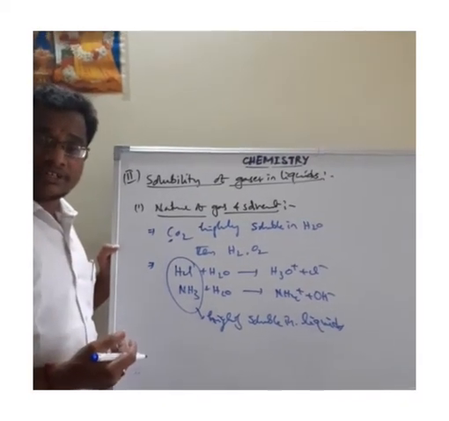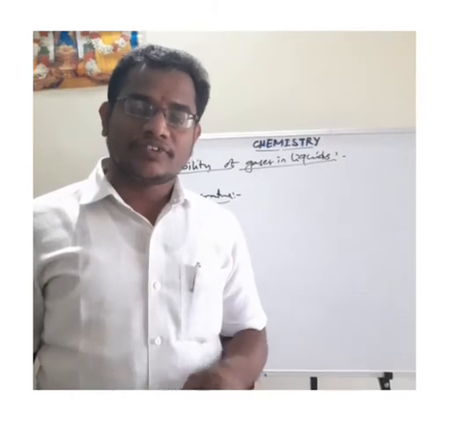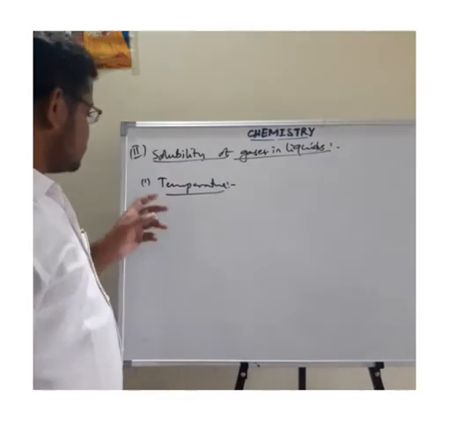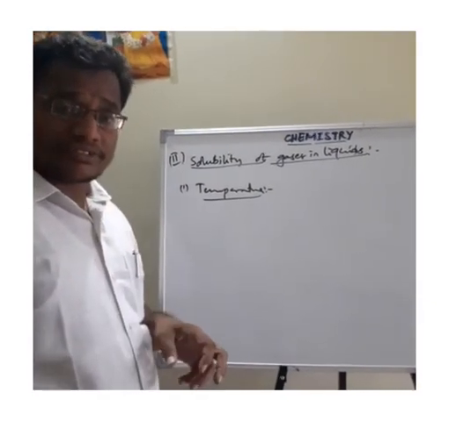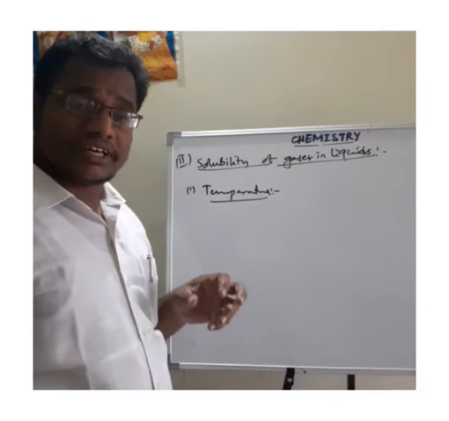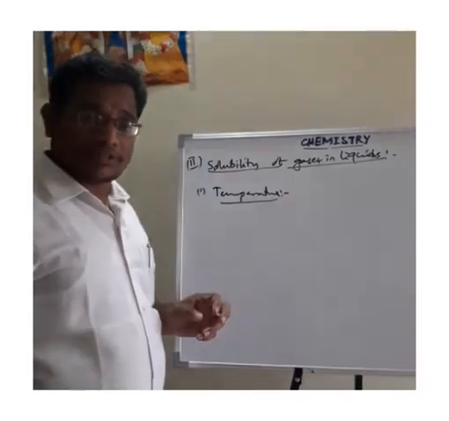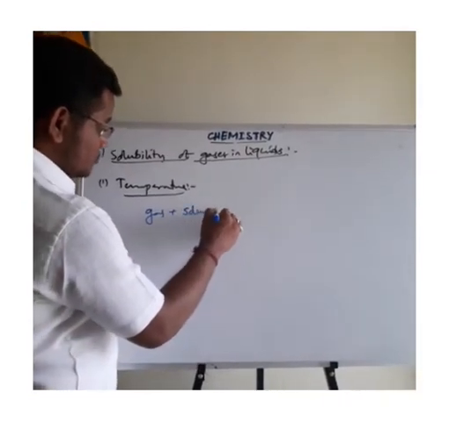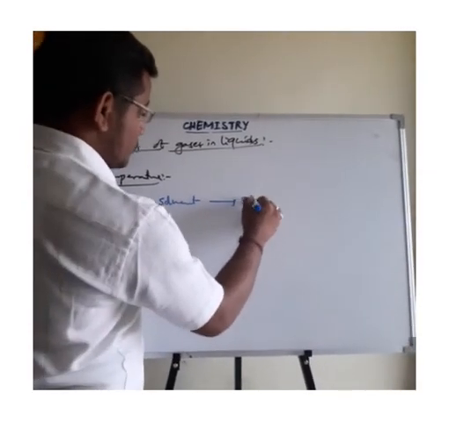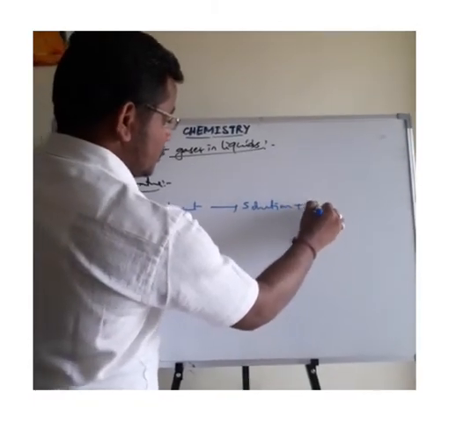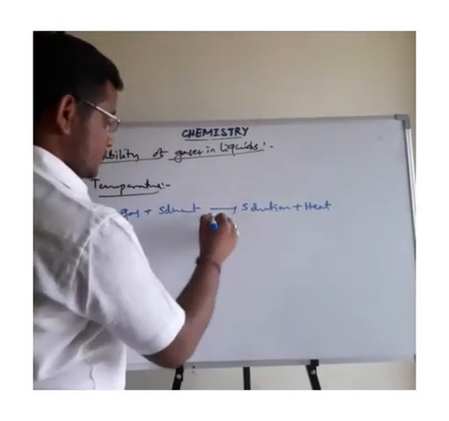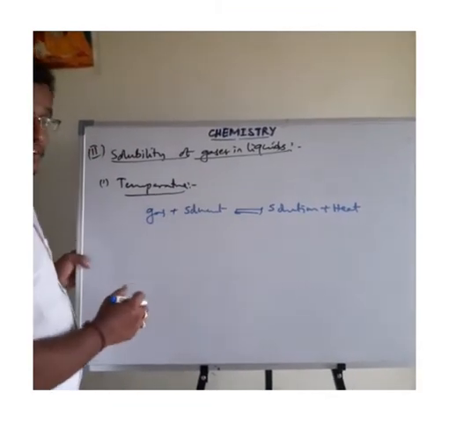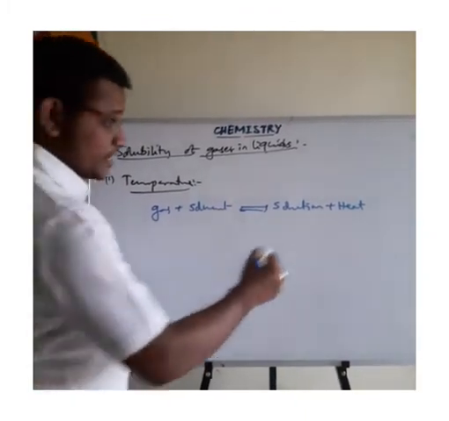Then the next one is the effect of temperature on the solubility of the gases in the liquids. Generally, the solubility of the gases in the liquids is an exothermic process. It means the gas dissolving in the solvent to form the solution also releases some amount of heat. That's why it is an exothermic process.